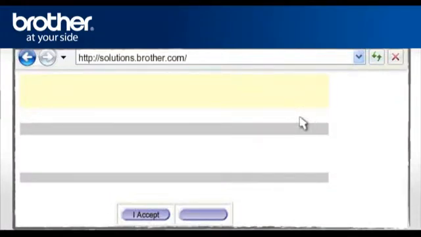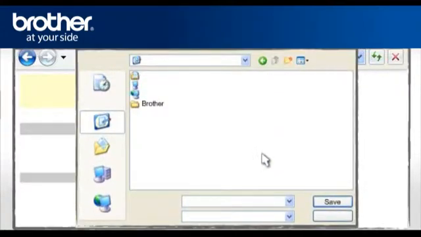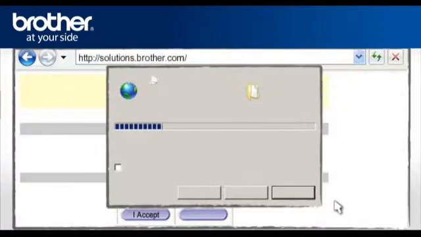Please read carefully the end user's license agreement and click I accept. At the File Download Security window, click Save. Navigate to the Brother folder you have created earlier and click Save.